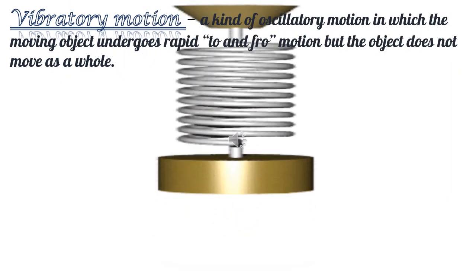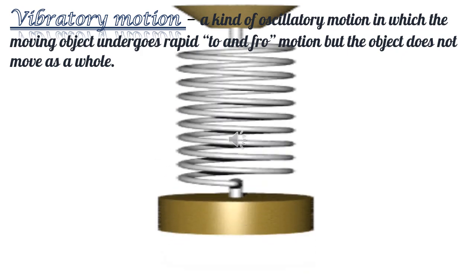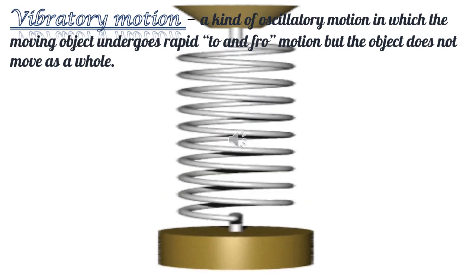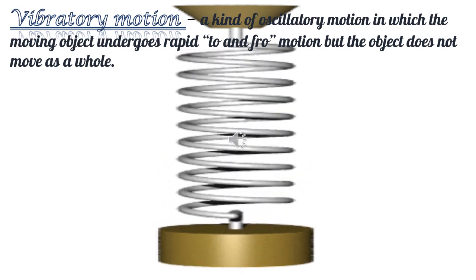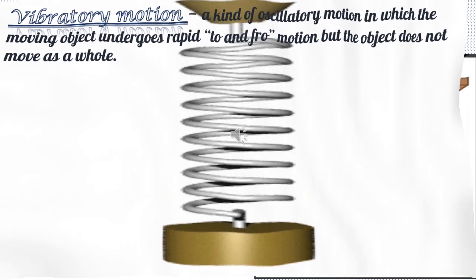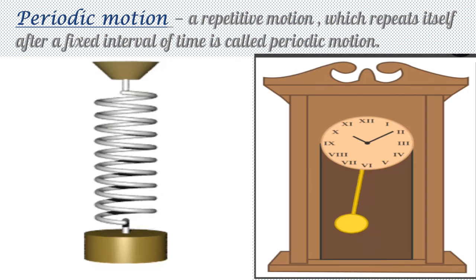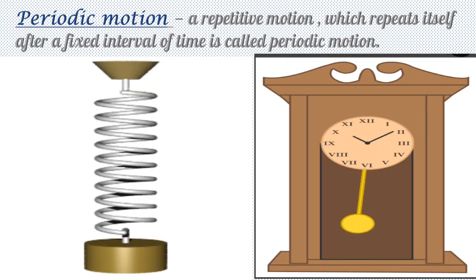So we can define vibratory motion as a kind of oscillatory motion in which the moving object undergoes rapid to and fro motion. Next is periodic motion.